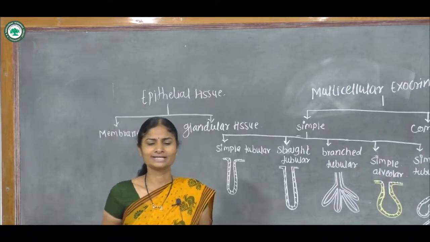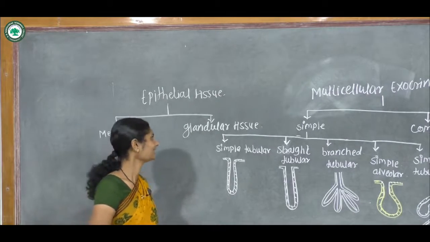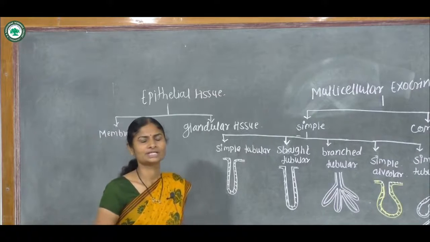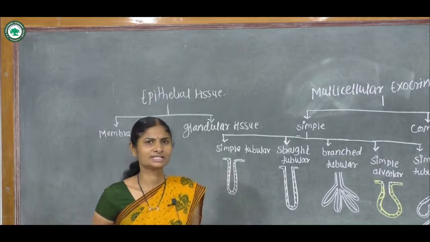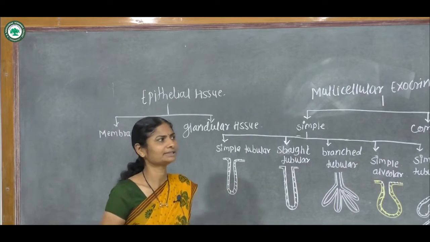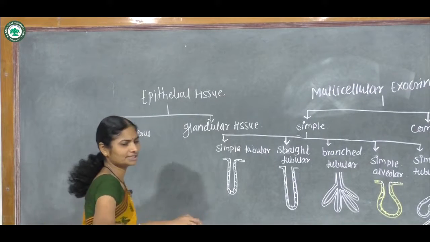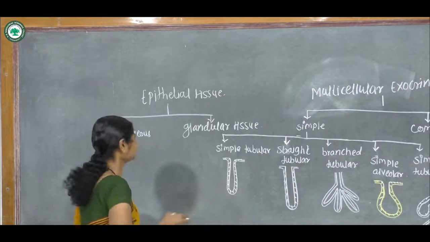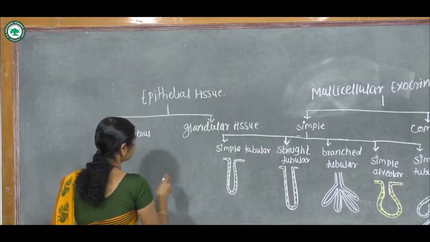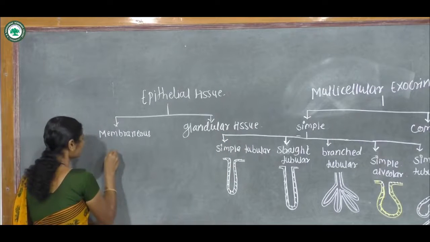It is called glandular tissue. This glandular tissue secretes different secretions. This glandular tissue is again divided into two glands. First one is endocrine gland and second is exocrine gland.